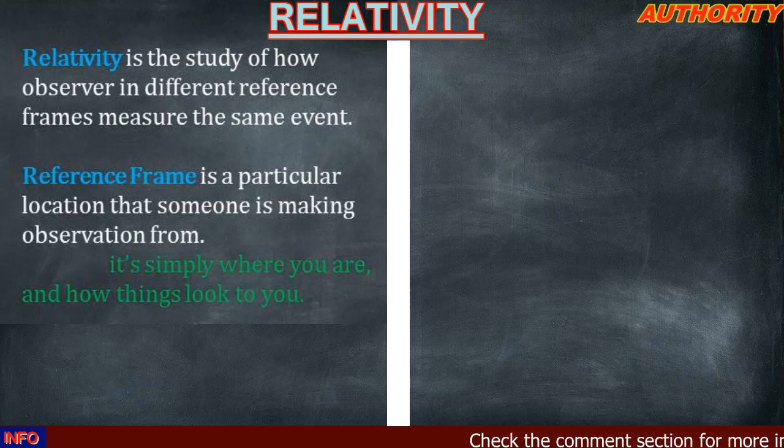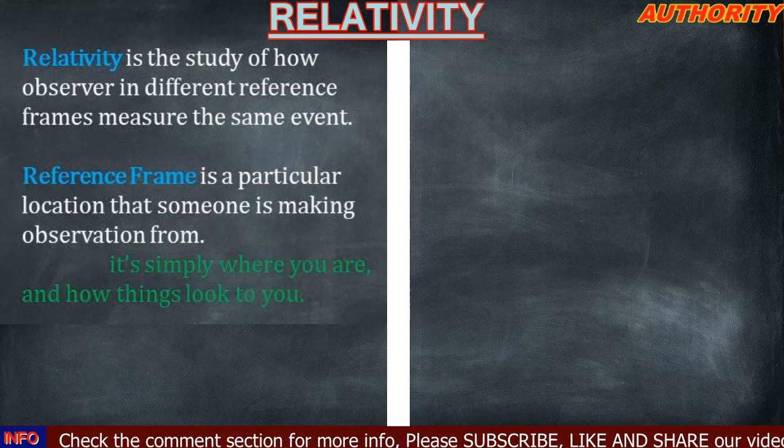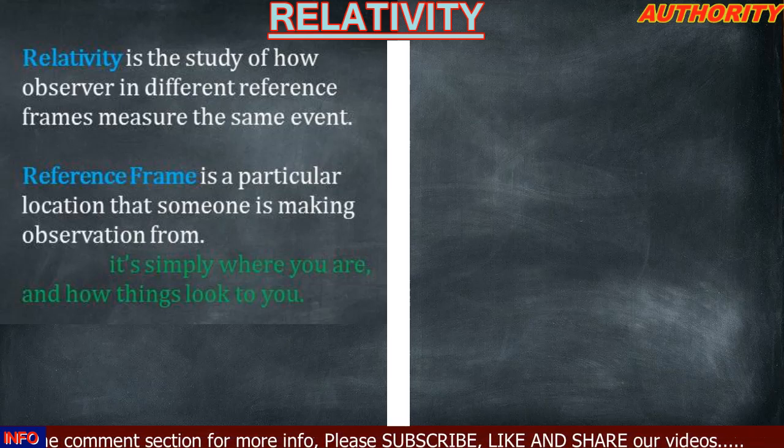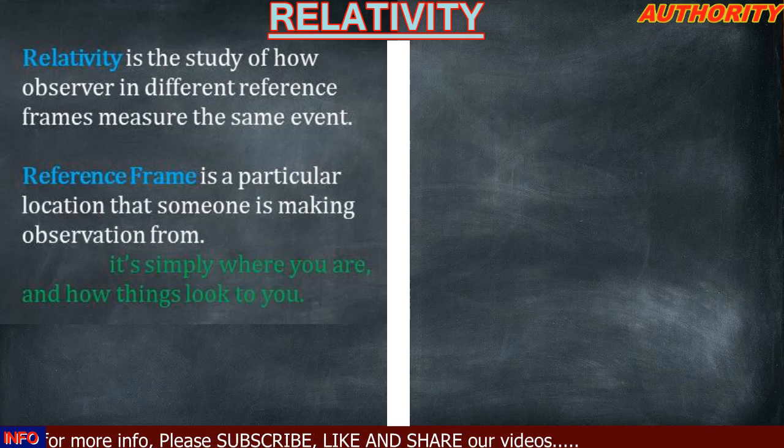Someone outside the car sees the car as a moving object, and someone in the car sees the object outside as a moving object. That is how things look to you. That is what we call reference frame. The study of how observers in different reference frames measure the same event is what we call relativity.